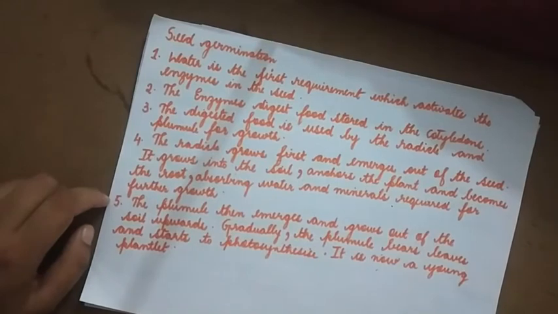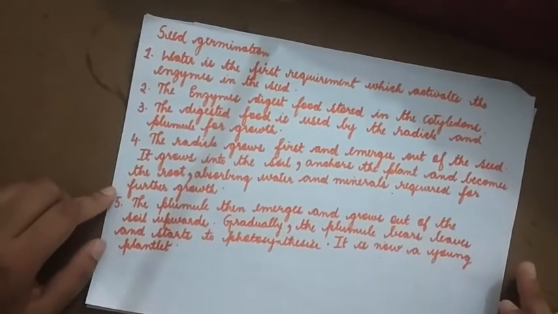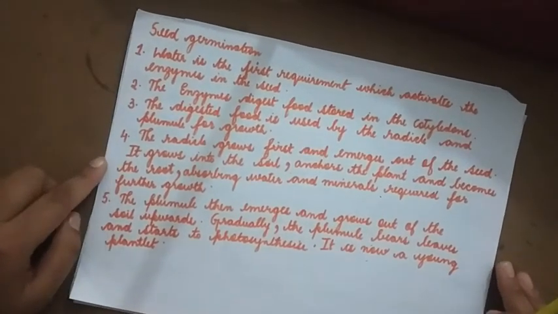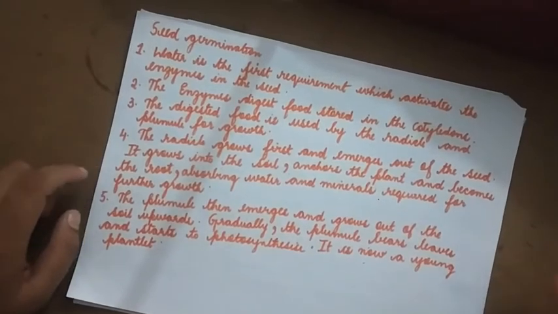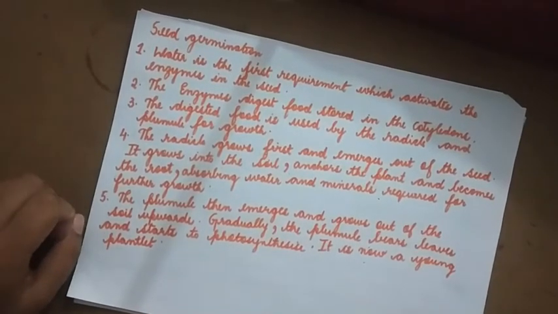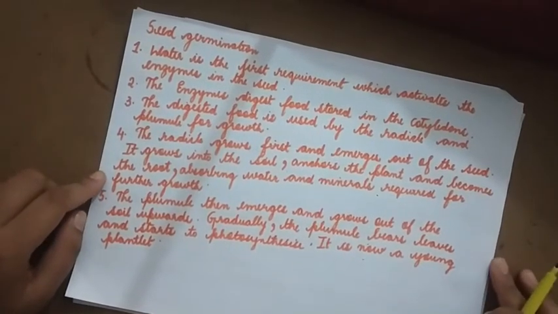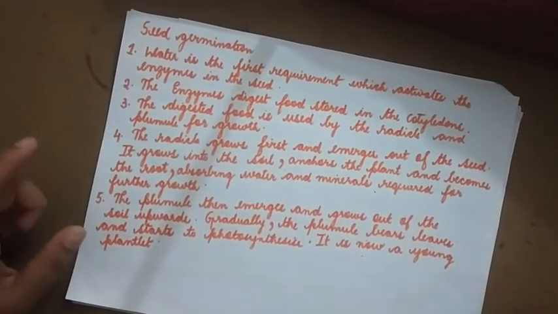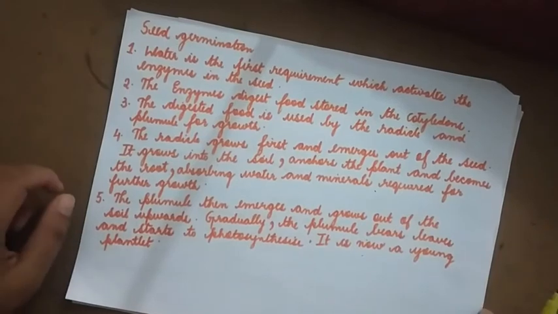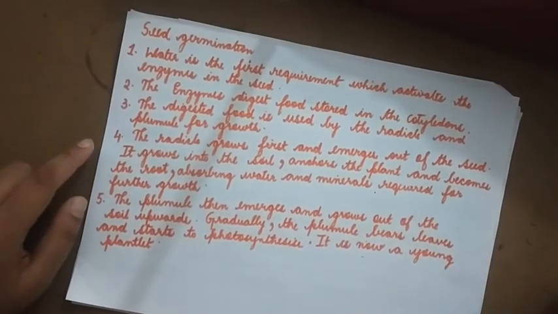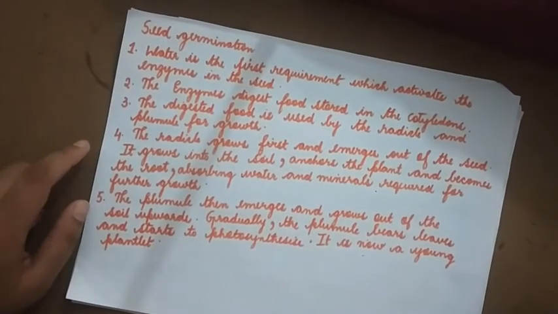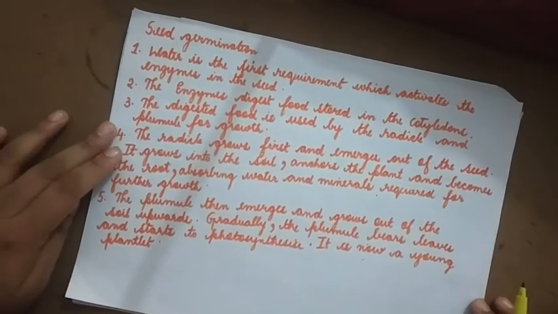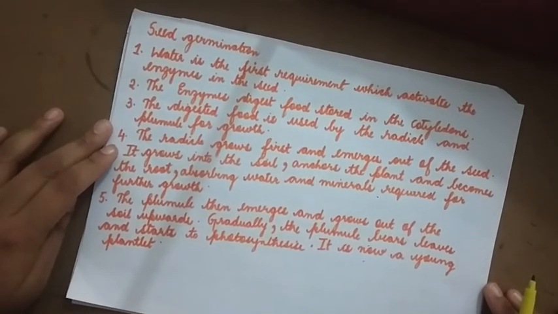Now, since it can synthesize its own food, the cotyledon has no role to play. The food in the cotyledon is consumed by the radicle and the plumule. Once that is consumed, slowly the root system is formed first, then the shoot system is formed, then it can photosynthesize and prepare its own food.